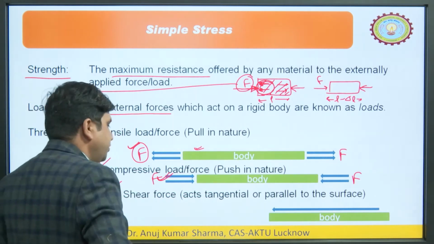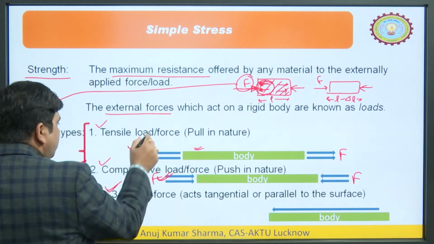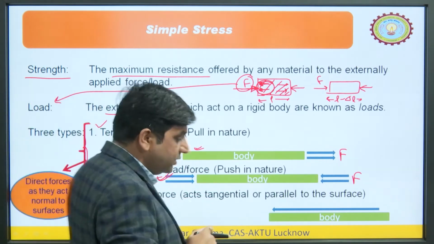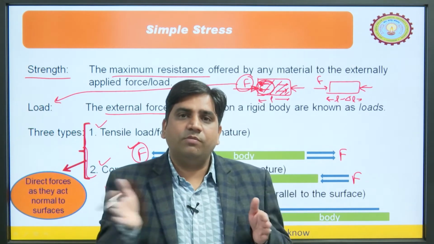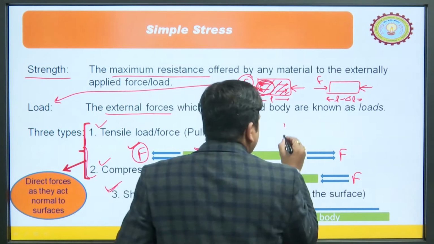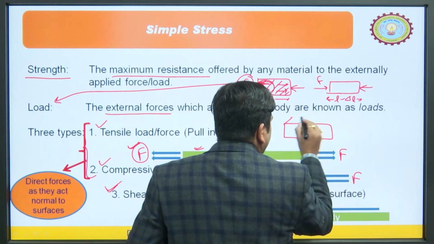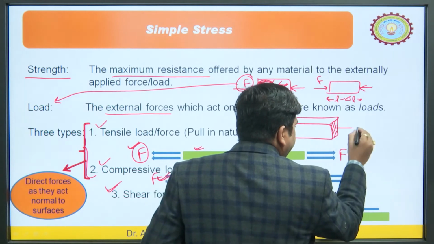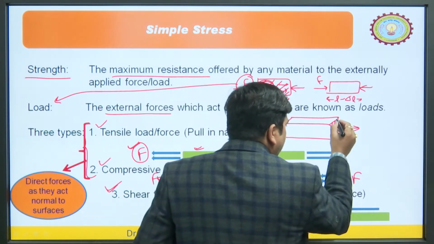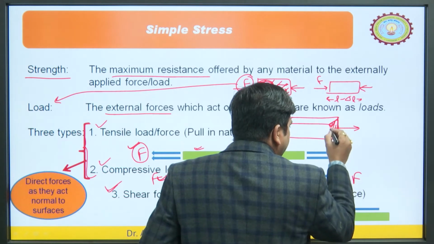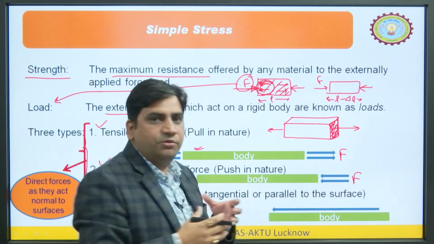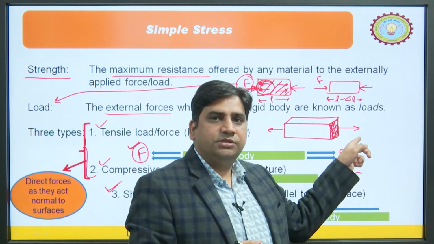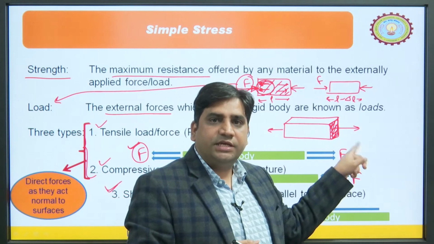Third is the shear force. Now, we can see here, these two forces are direct forces. Why direct forces? Because we are applying the forces normal to the surface. If this is the object, in a 3D diagram, this is the cross sectional area. This force is applied normal, meaning perpendicular, to this area. The force is being applied perpendicular to the cross sectional area of the object. That is why it is known as the direct force.